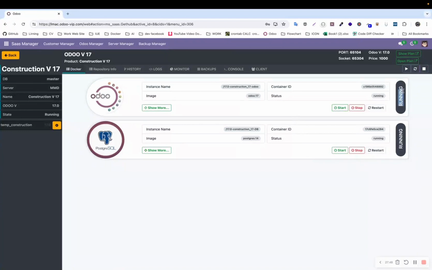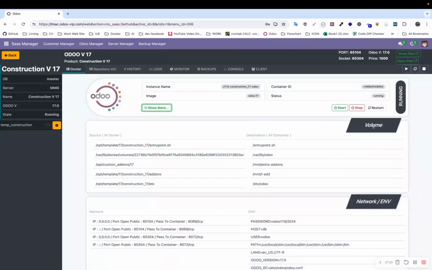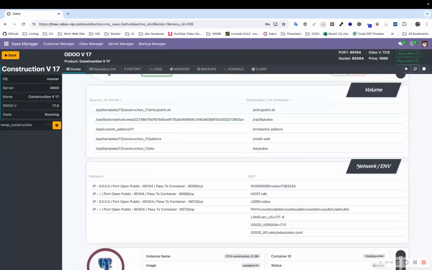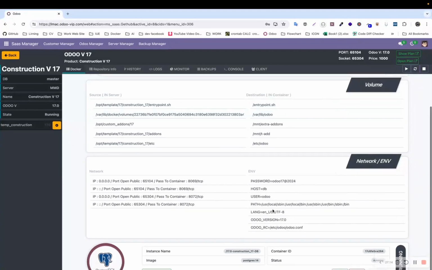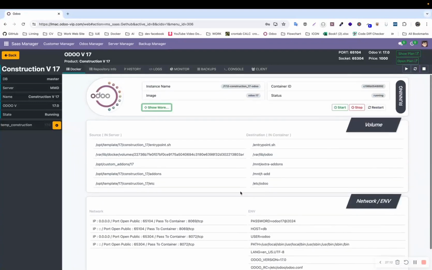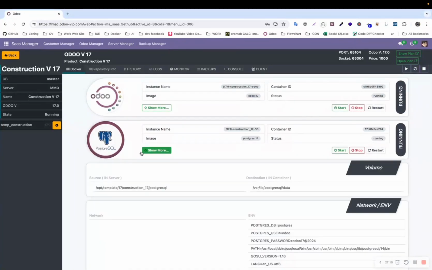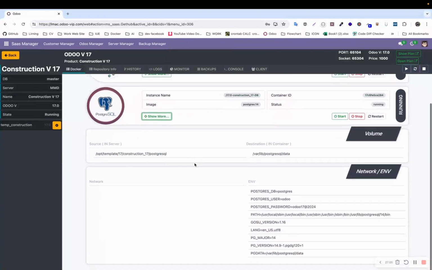This status indicates the container state. From here, we can see more data. These are the volume data associated with this template. Here, too, are the network and default values that are used internally. We now go to the other container, which is responsible for database management. These are its details.